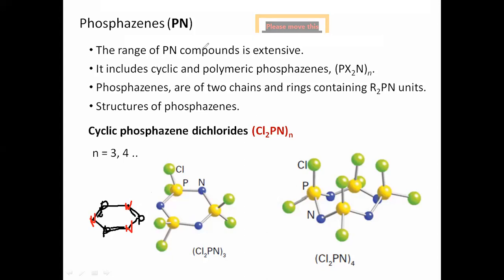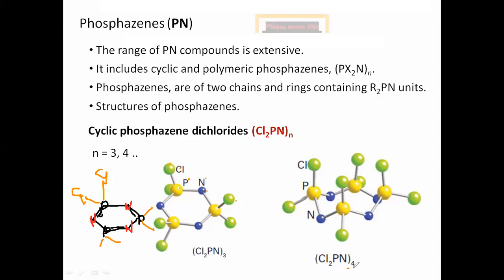Fine. Now the valency of phosphorus should be 5. So bond, here bond, and there is a Cl, there is a Cl, same Cl, Cl, and here Cl, Cl. You cannot see it here, but this yellow ball is phosphorus, green is for chlorine, and blue for nitrogen. So how to draw this? It looks like a planar structure, though it is not planar, but we can say so.